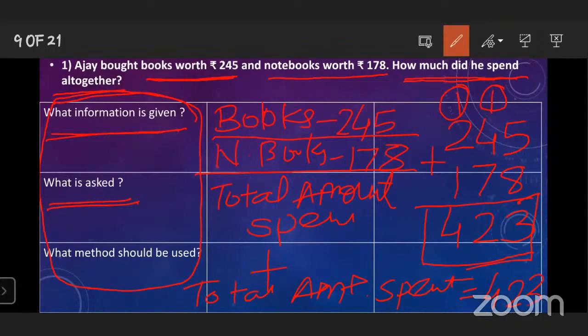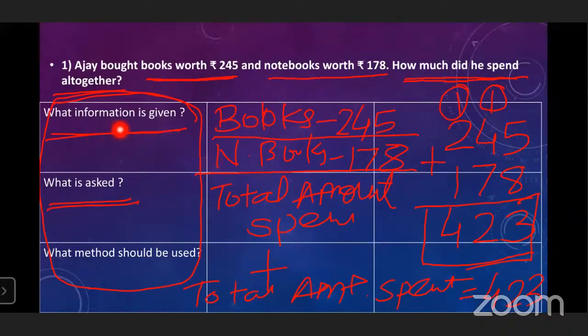While solving the word problem, every time you have to follow the same rules. First of all, you have to see what information is given. After that, what is asked here? Where is the question and what is asked? And after that, what method should be used?